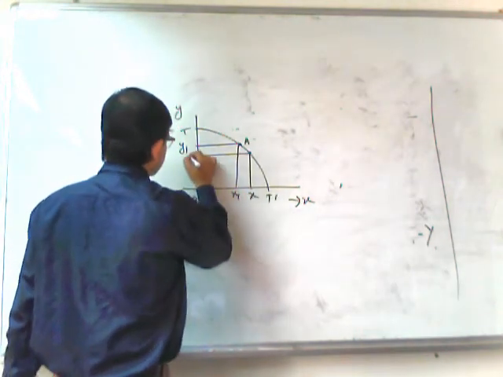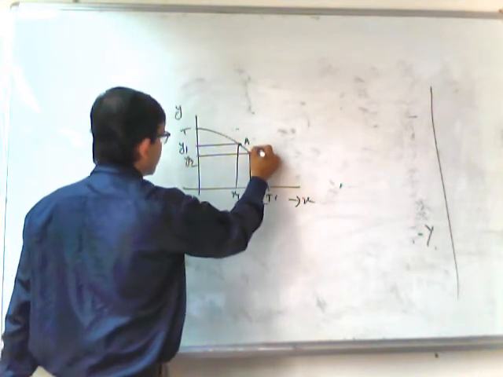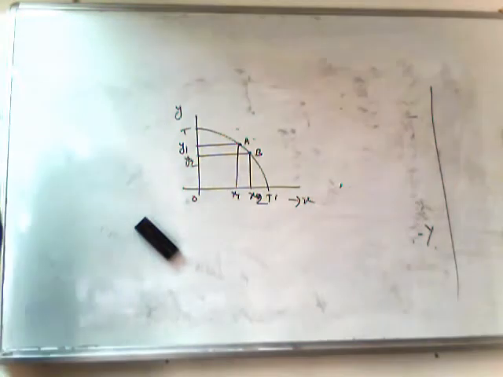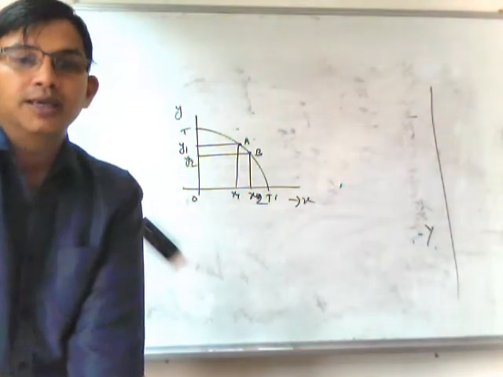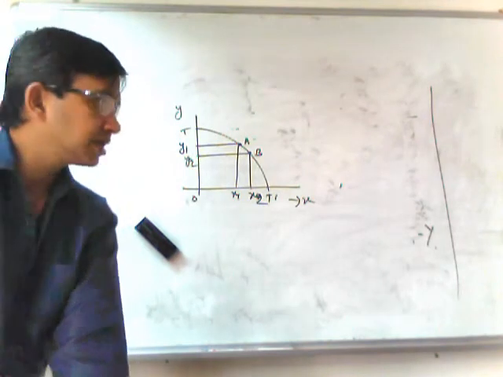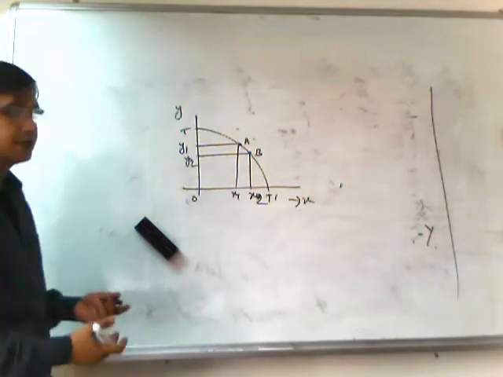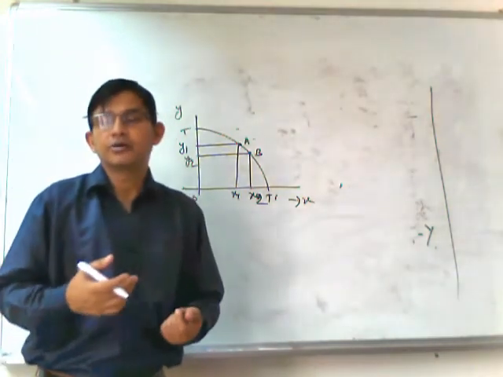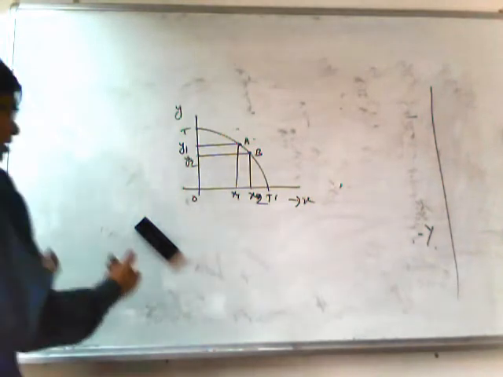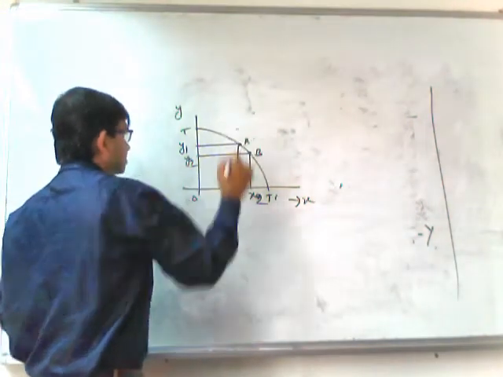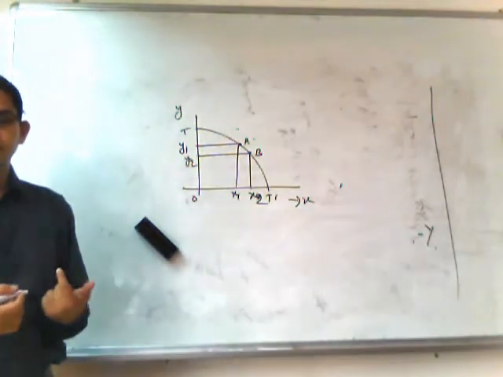This is Y to X2. So whenever we are moving from A to B, we have to sacrifice the production of Y. Just remember the definition of efficiency in production: if we want to increase the production of one commodity, we have to sacrifice the production of the other. So if we move along the PPC, each point indicates full employment of resources or perfect utilization